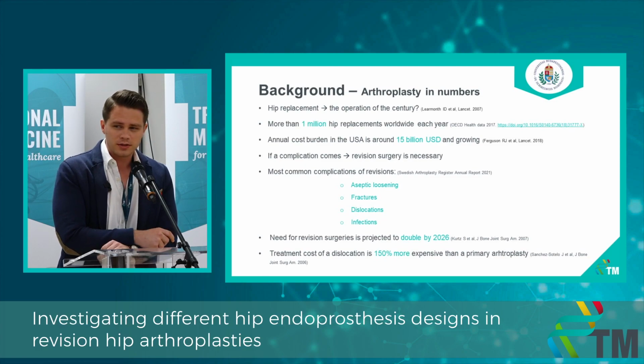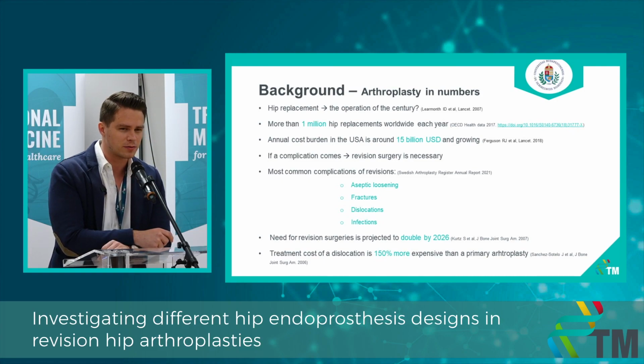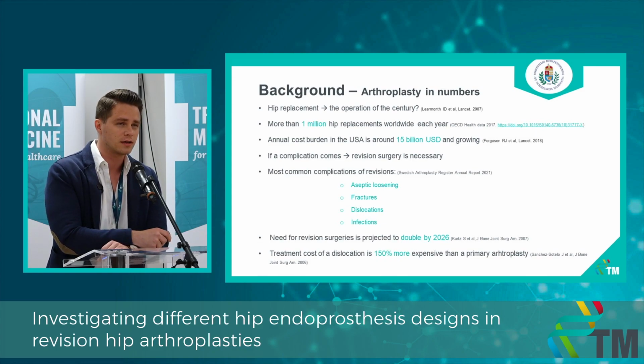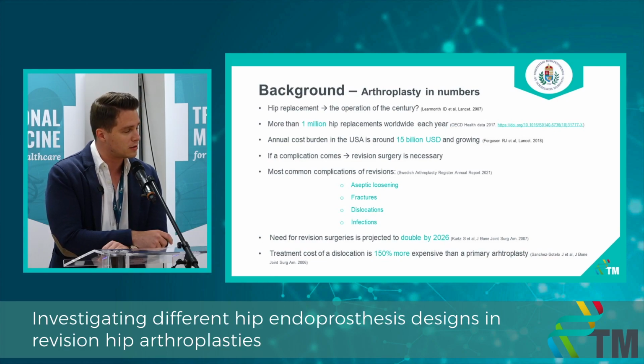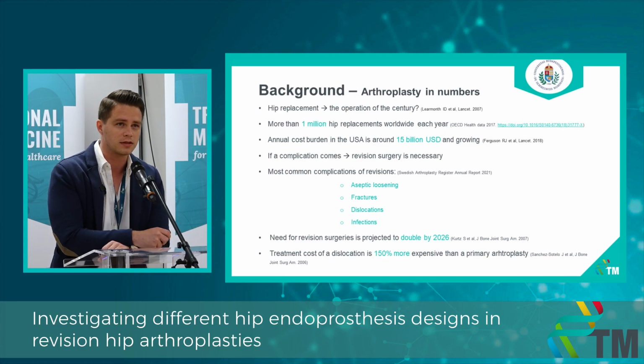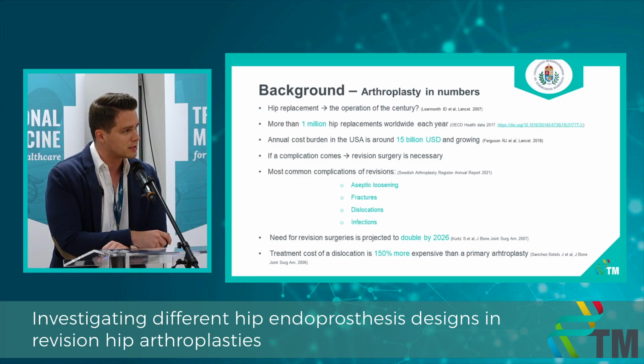So the hip replacement is the surgery of the century, some people say. But why do they say this? Well, because the lifetime prevalence of hip osteoarthritis is 10 to 15%, which is the main indication for a hip replacement. Therefore, surgeons perform more than 1 million hip arthroplasties each year. That's a huge number. That's why the annual cost burden in the United States is around $15 billion, and it's still growing. And if a complication comes, a revision surgery will be necessary.